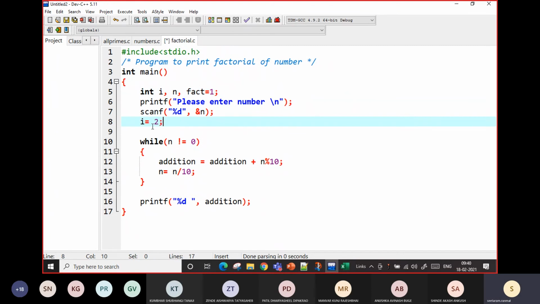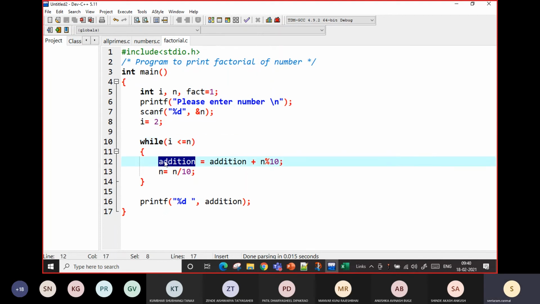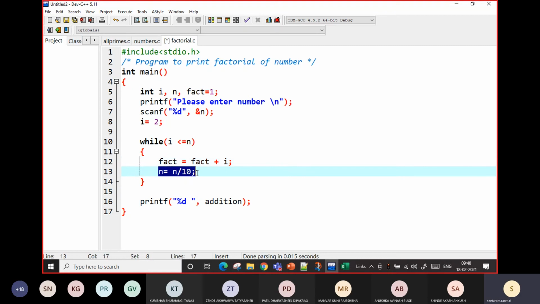I will initialize so that I will go up to i less than or equal to n, because my number is n. So I will put fact equal to fact into i, and I will put i plus plus here. The value of i will become incremented.